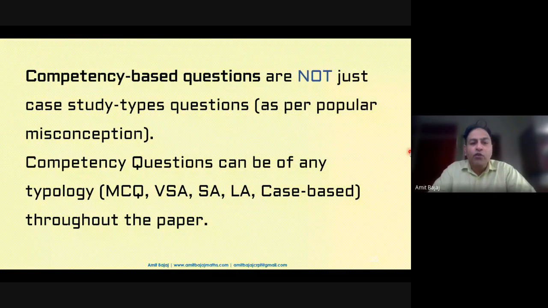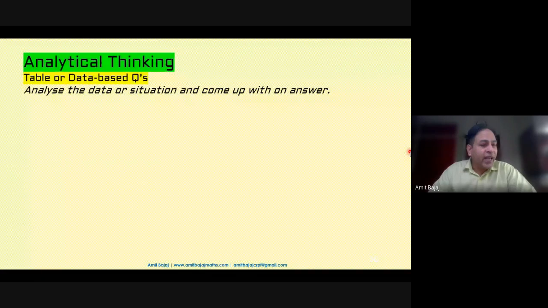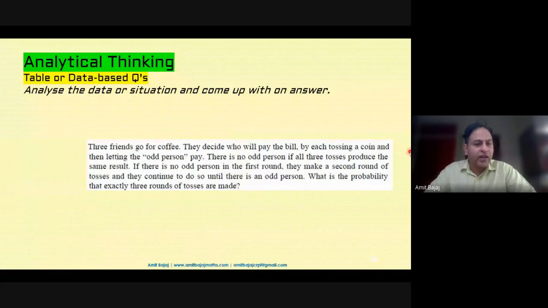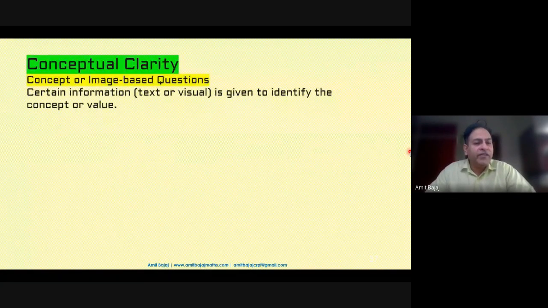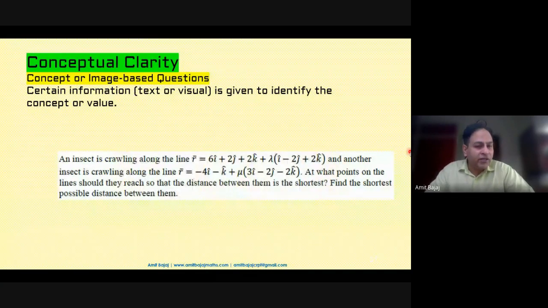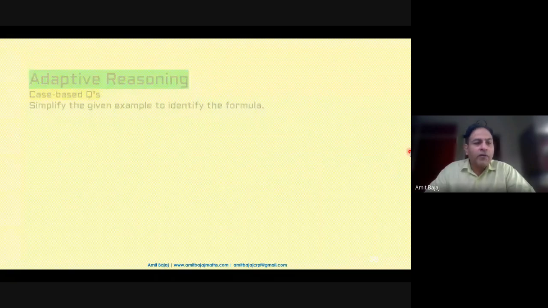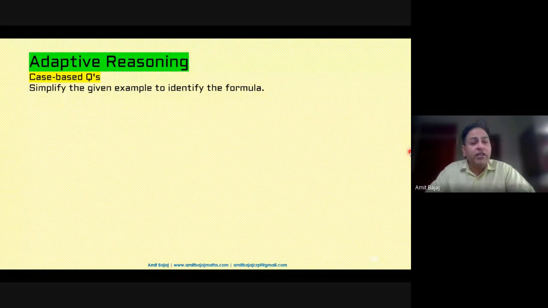Same way, there are a few competencies such as analytical thinking. One sample from the sample paper is already taken here, wherein some table or database question is provided to you, or maybe a conceptual clarity based question, or some adaptive reasoning, the reasoning based question.